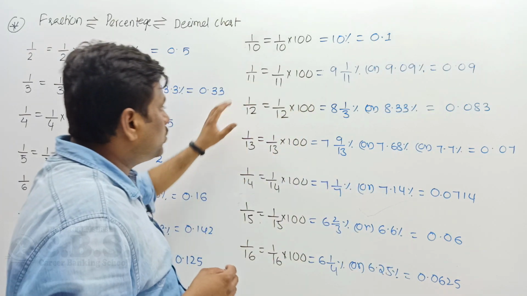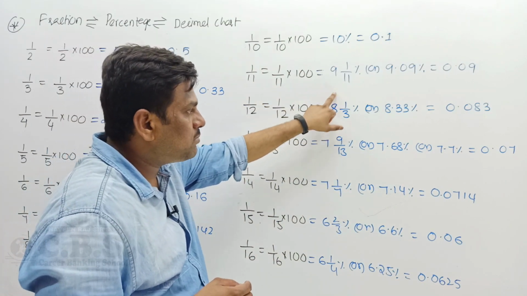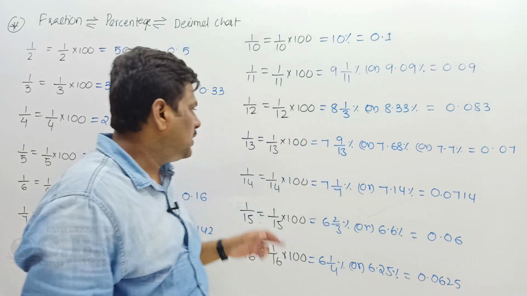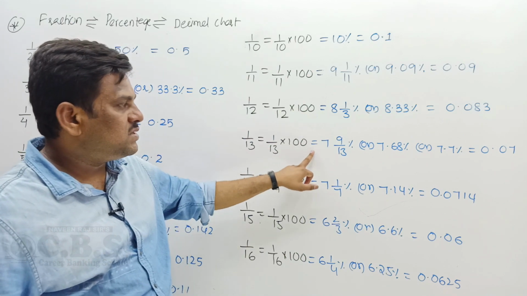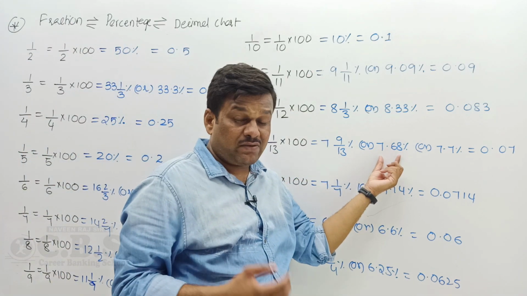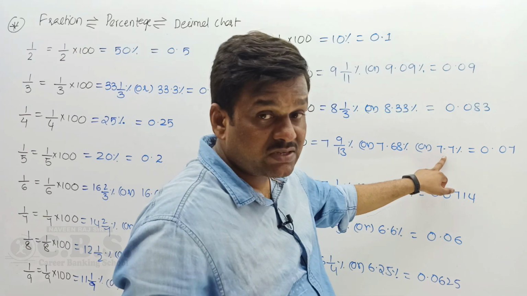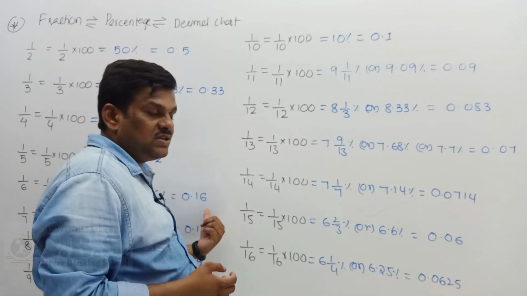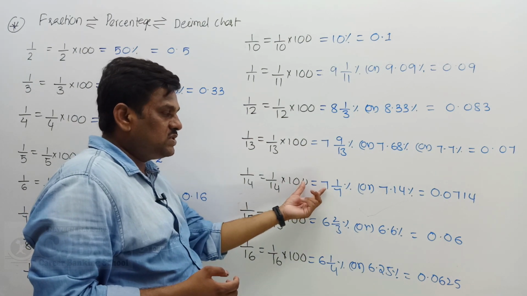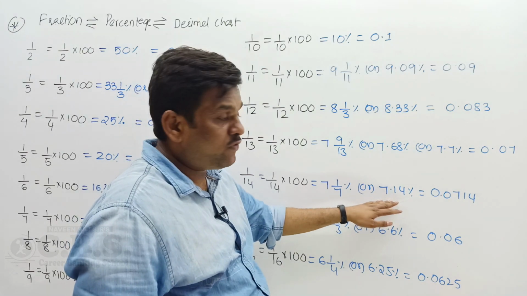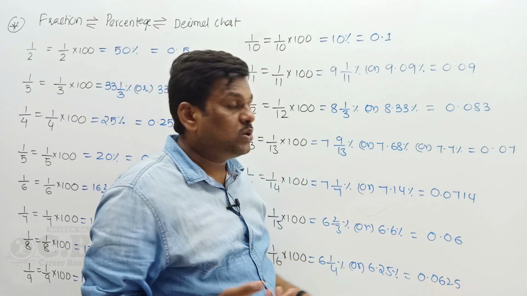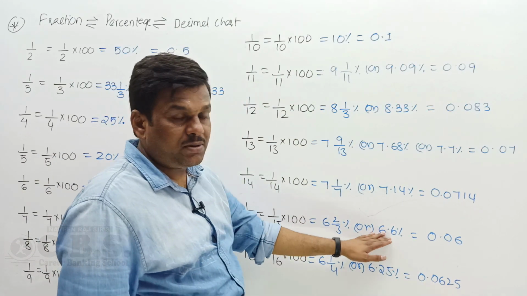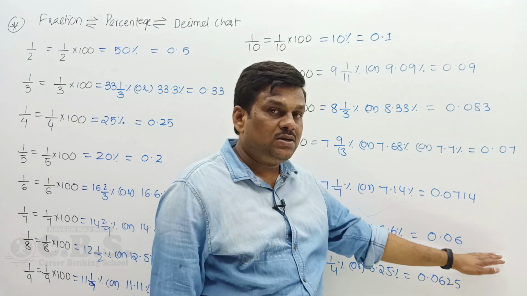1/11 value. So 1/12 into 100 is 8 1/3 percentage, 8.33 percentage, in decimal 0.083. 1/13 into 100 is nothing but 7 9/13 percentage, 7.68 percentage. You can approximate 7.7 percentage, nothing but 0.07. 1/14 value is half of the 1/7, so 7 1/7 percentage or 7.14 percentage, in decimal 0.0714. 1/15 into 100 is 6 2/3 percentage. You can keep it as 6.6 percentage and 0.06.